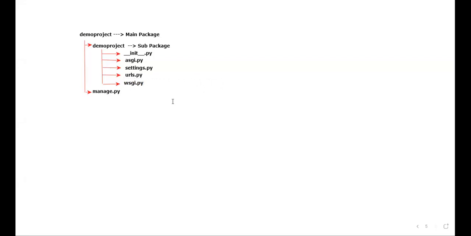Now tell me, this is the main package, and this is a sub package. Sir, what are these files called? These files are technically called configuration files. Is that clear for everyone? Please tell me, what are these files called?